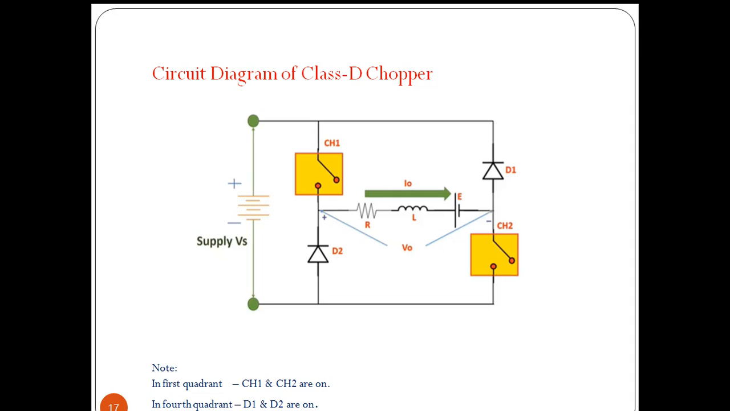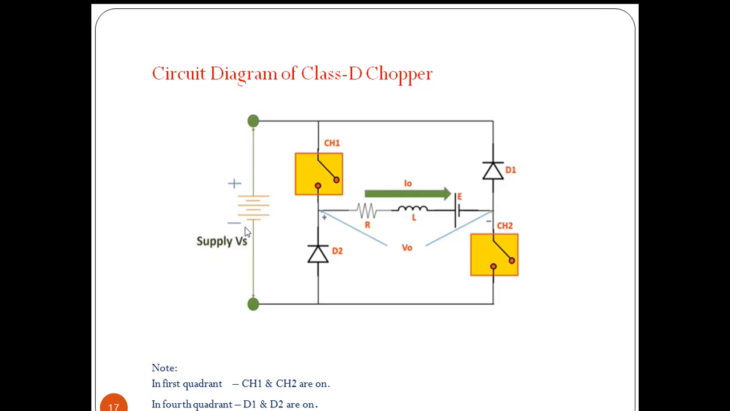So whenever we are operating in first quadrant, CH1 and CH2 will be operating. So whenever we are operating CH1 and CH2, the chopper will be operating in first quadrant, because when we are closing CH1 and CH2, the current will be flowing from positive terminal of battery through CH1, through load, through CH2. Again, it will be going to negative terminal of battery.